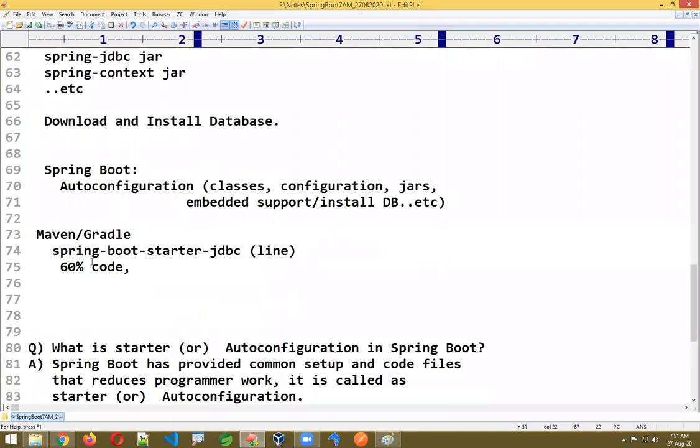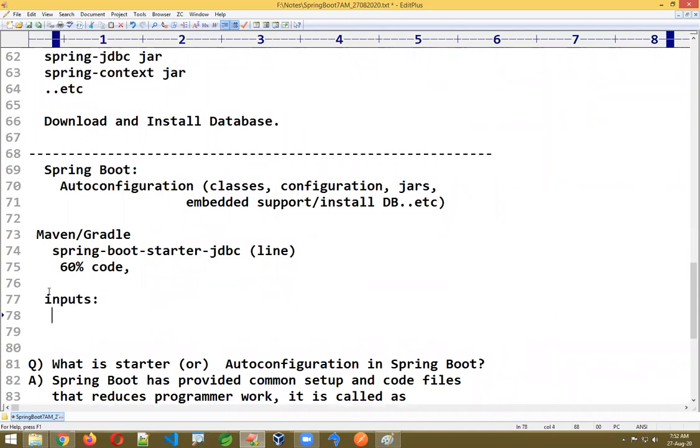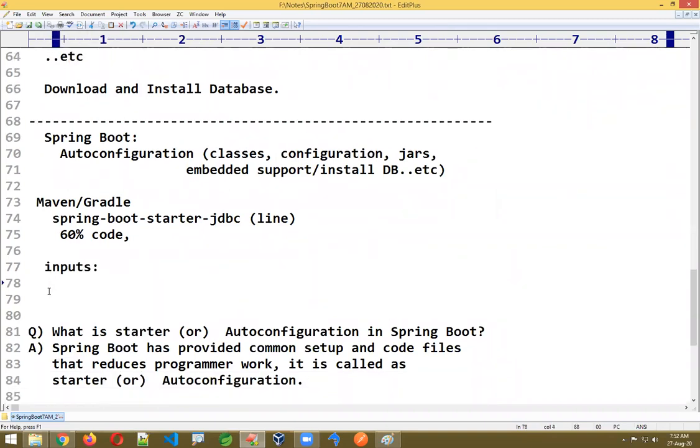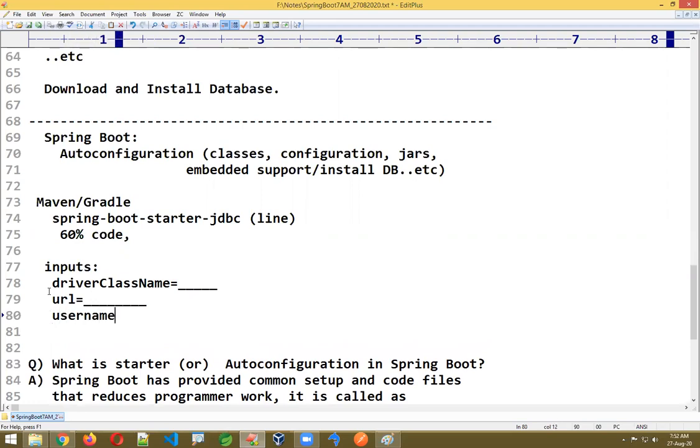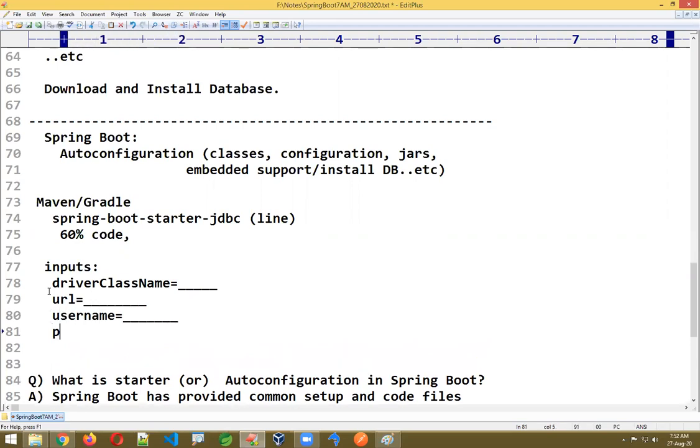Spring Boot says, yes developer, that's really good, we are reducing the work, but you need to pass some inputs. What are those inputs? The driver class name equals some value, like MySQL driver or Oracle driver. URL equals some value. Next, username equals something, and password equals something. Like this we need to pass some values, and you need to pass those inputs using properties.